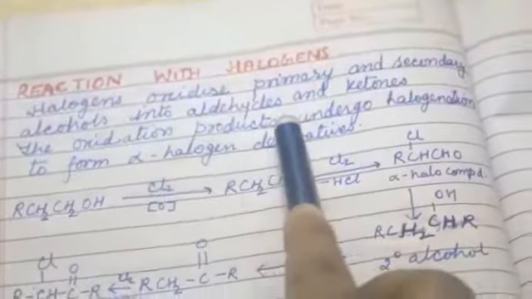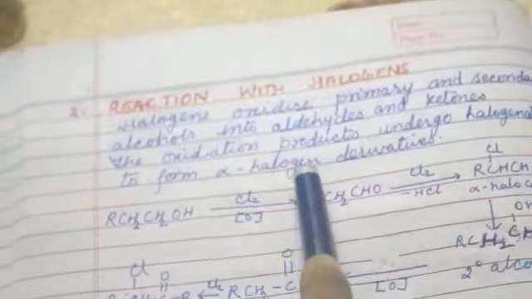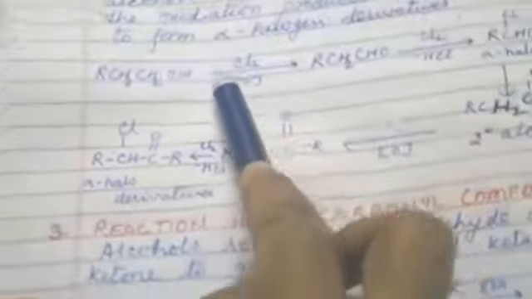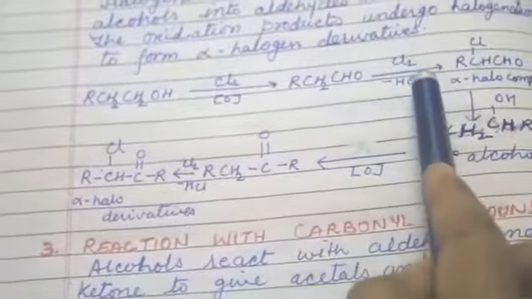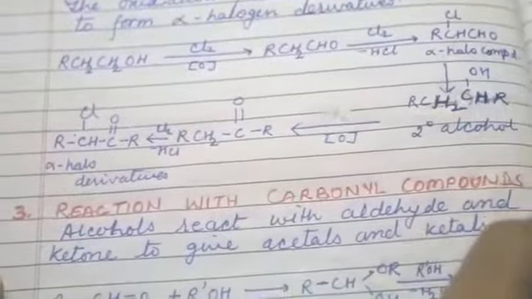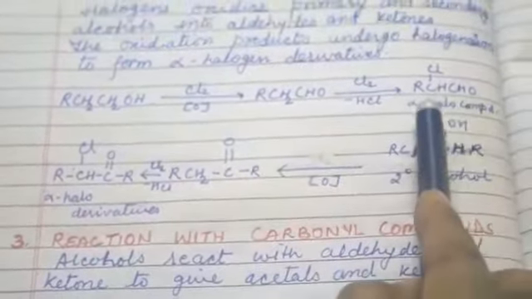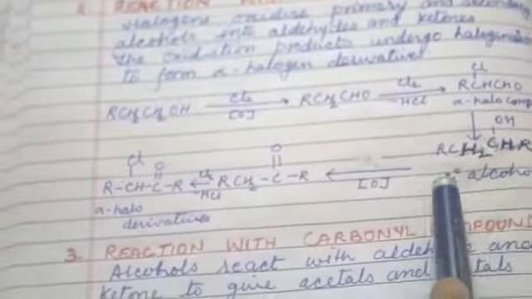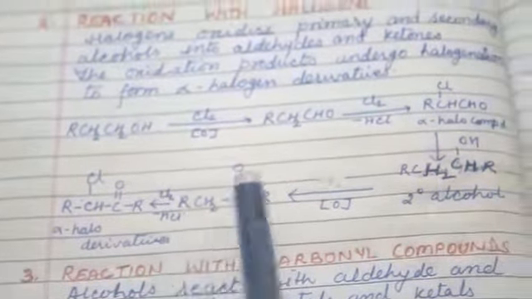The oxidation product undergoes halogenation and forms alpha halogen derivatives. For example, this is the primary alcohol. When it goes through oxidation and chlorination, it forms aldehyde, and again it forms alpha halo compound. When this alpha halo compound is further rearranged as a secondary alcohol, and the secondary alcohol is oxidized, it forms halo derivatives.